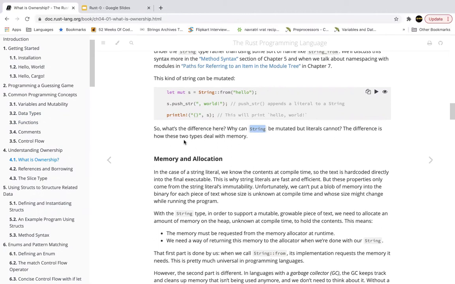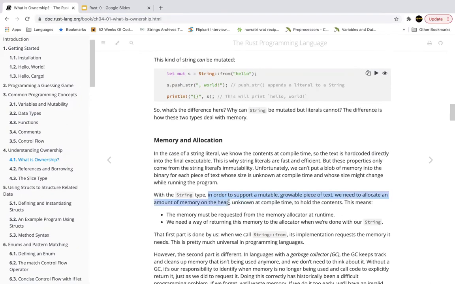So the primary difference is how these two types deal with memory. As I already mentioned, there are two different types of memory, stack memory and heap memory. You can always go back and read on that. Heap memory is what we use for dynamic allocation. That is, even if we are unaware of what the size of that particular variable is going to be, we can always use heap memory. Allocate an amount of memory on the heap, not on the stack.